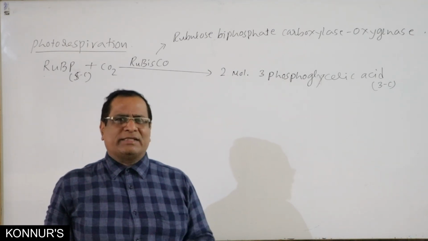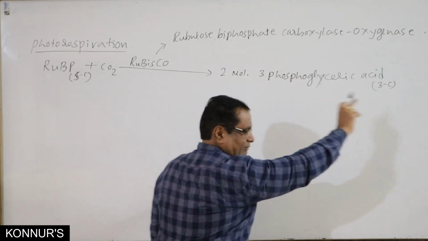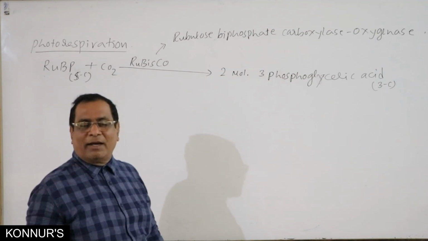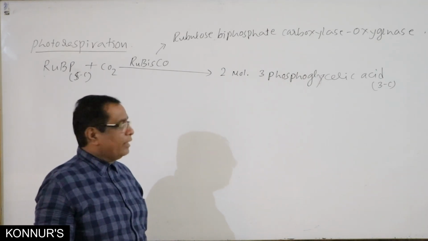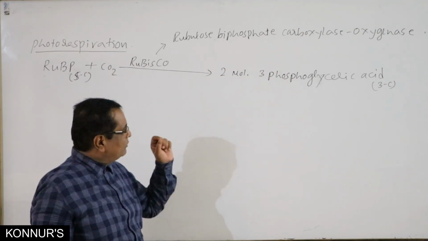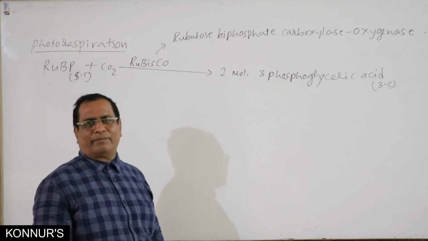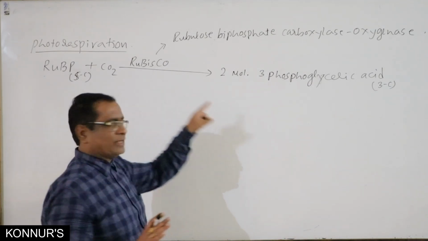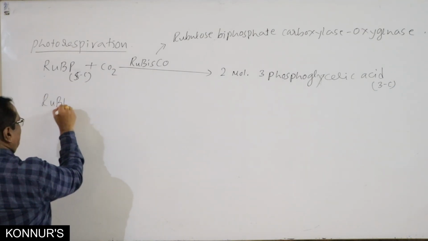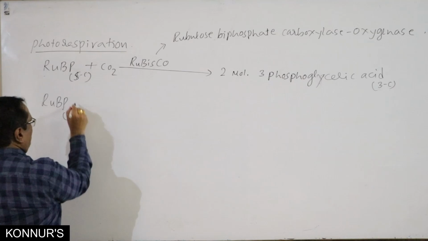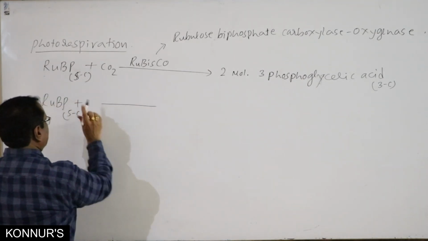If the CO2 concentration in the cell is more, this reaction takes place in the stroma. If the O2 concentration is more, instead of fixing CO2, this RuBP fixes O2.